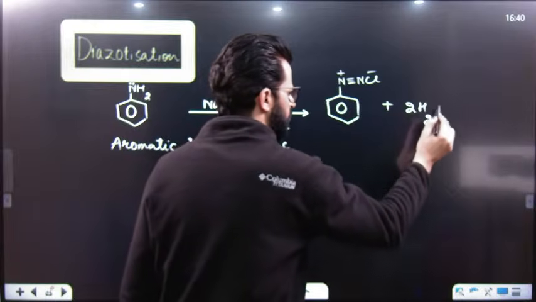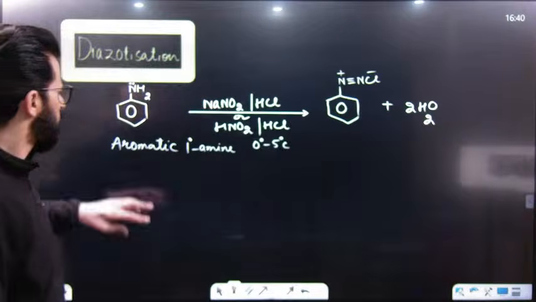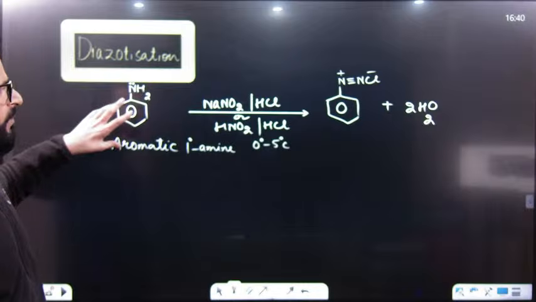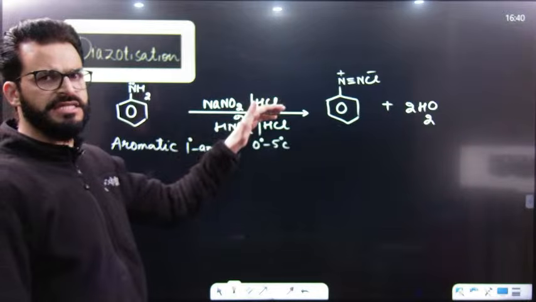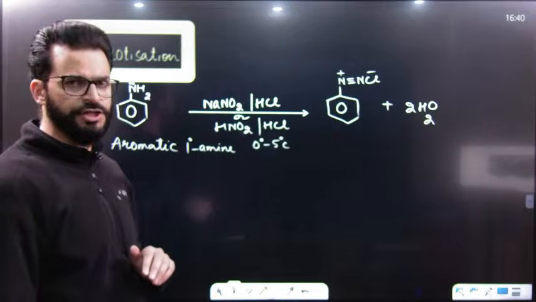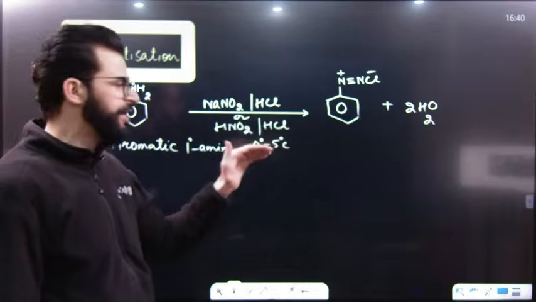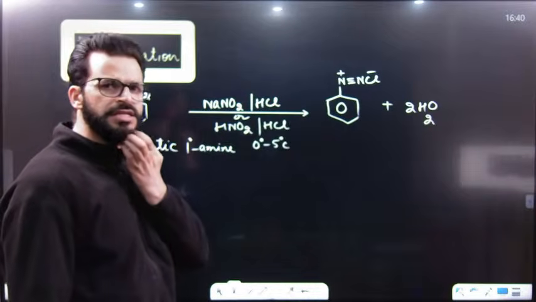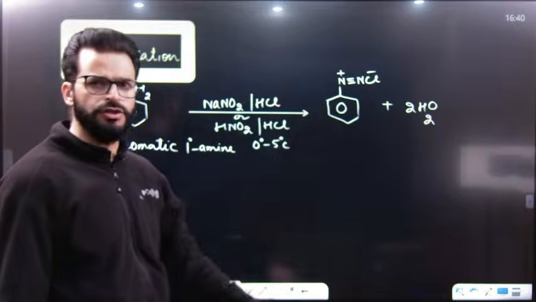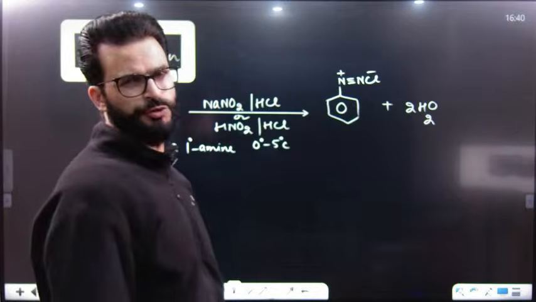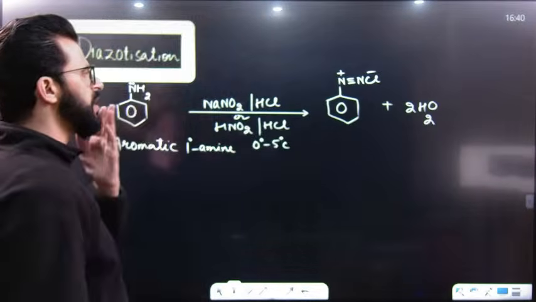That reaction during which a primary aromatic amine on treatment with sodium nitrite and HCl at 0 to 5 degrees Celsius, or with nitrous acid in acidic medium at 0 to 5 degrees Celsius, results in the formation of benzene diazonium salt, is known as the diazotization reaction.